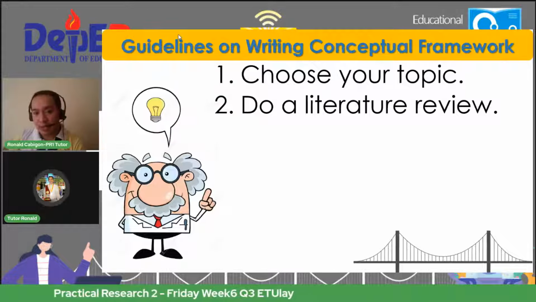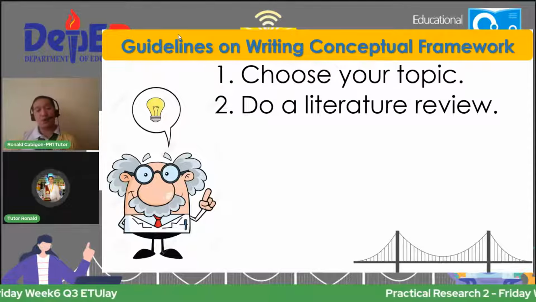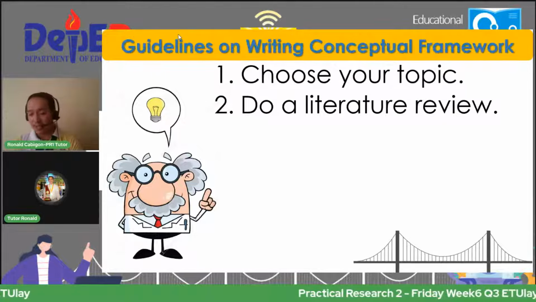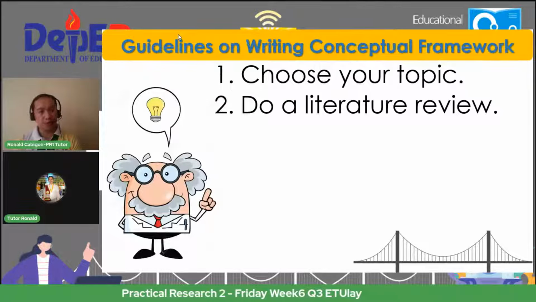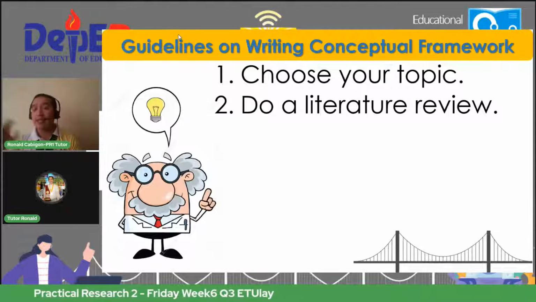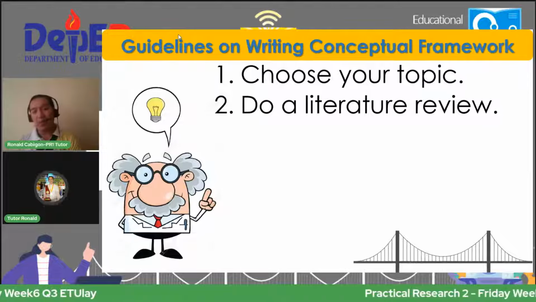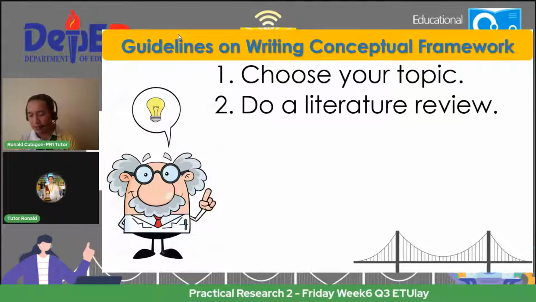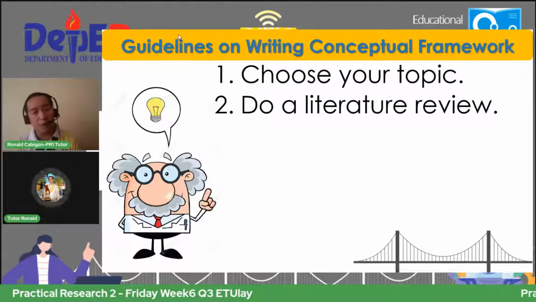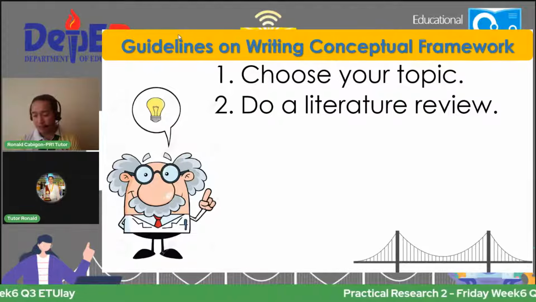All right, now second step is do a literature review. So you go over relevant studies related to your own research. So literature review is the next chapter of your research paper. So make sure that your sources or the relevant and updated studies are from reliable sources of information.